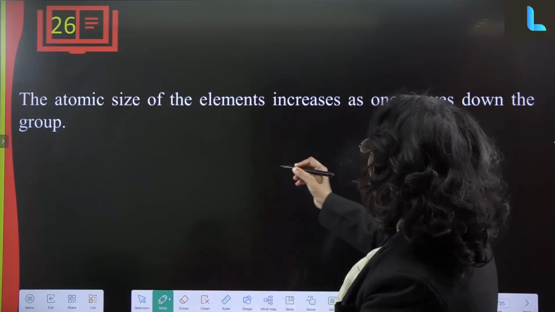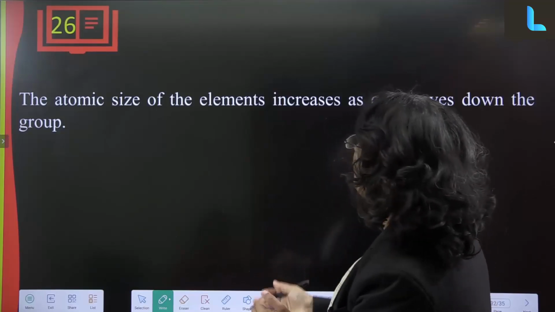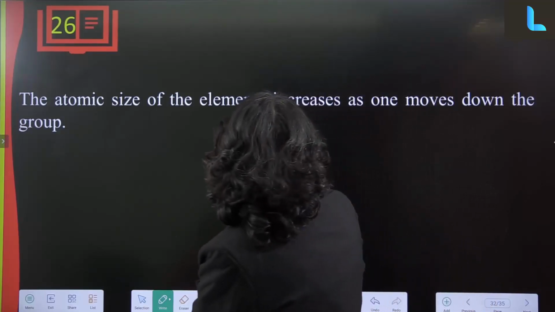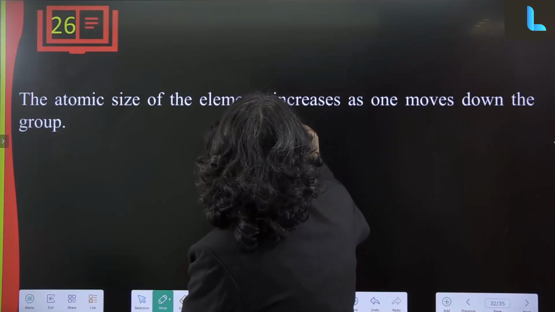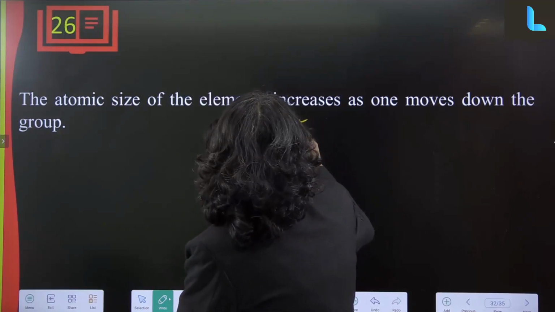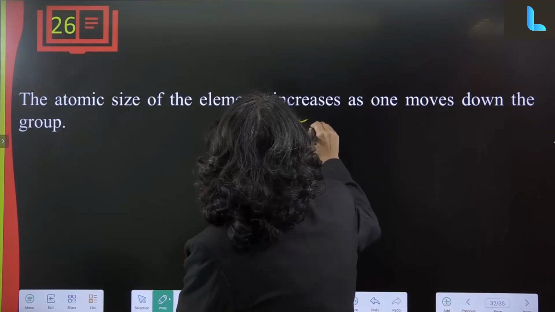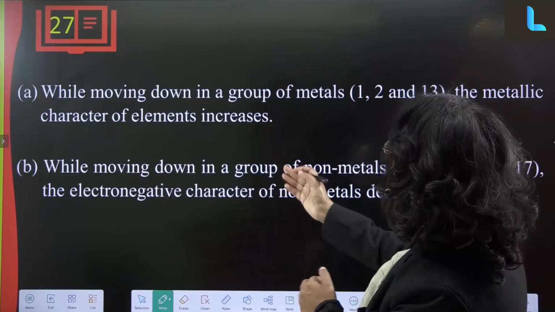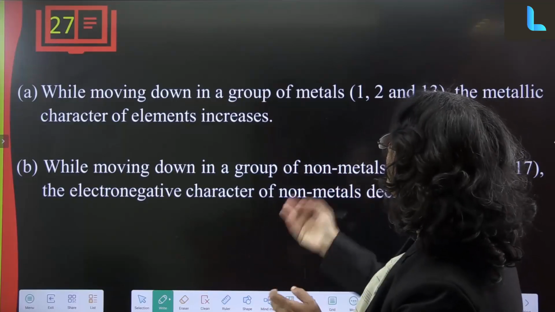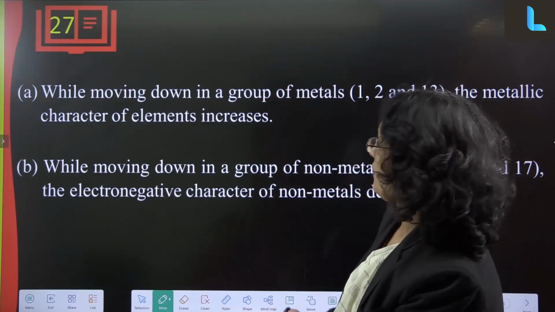In the S block, the atomic size of the element increases as one moves down the group. So down the group, atomic size increases. Now while moving down a group in metals, the metallic character of the element also increases.